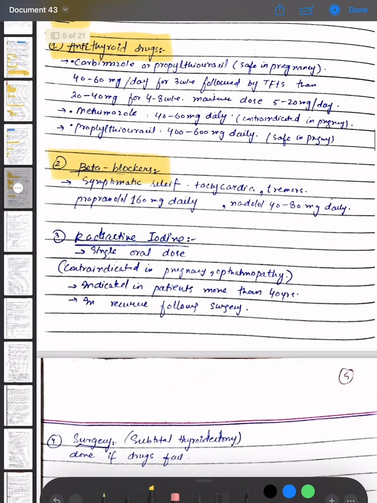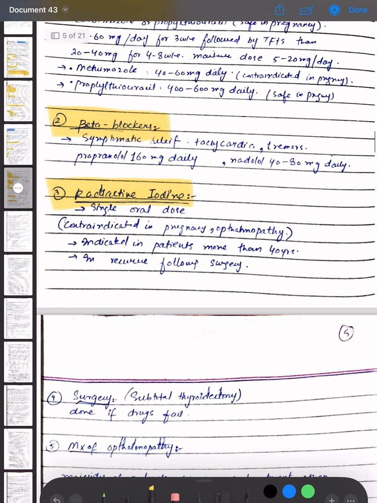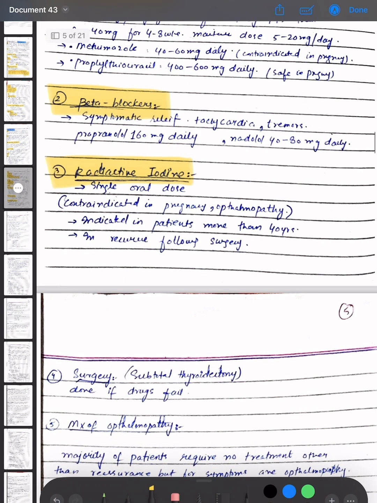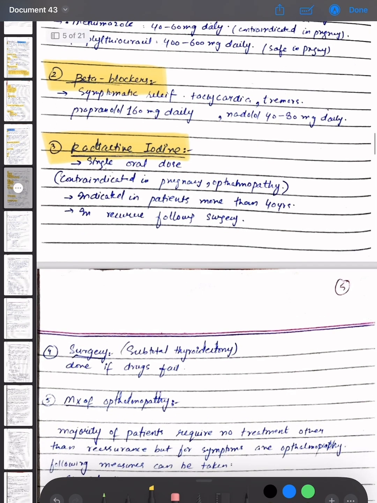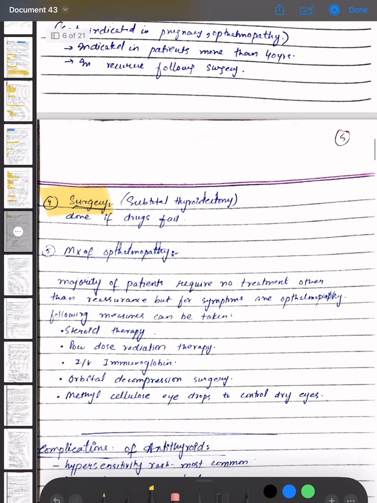For symptomatic relief of tachycardia and tremors, propranolol 160 mg daily and nadolol 40 to 80 mg daily are given. Radioactive iodine is given as a single oral dose. It is contraindicated in pregnancy and ophthalmopathy, and indicated in patients more than 40 years old and in recurrence following surgery. Subtotal thyroidectomy is done if drugs fail.